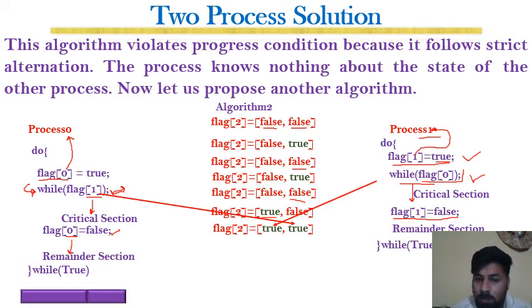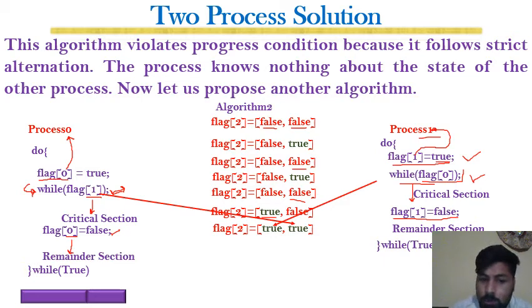So this is the major flaw of this algorithm: an unbounded wait. No progress is being made, no process is being executed, and both processes are in a deadlock state because they are waiting for each other.